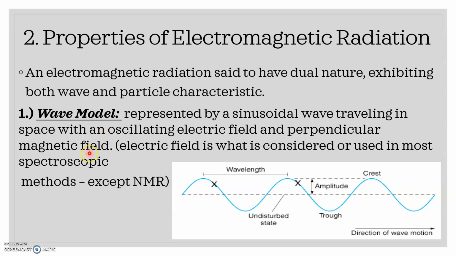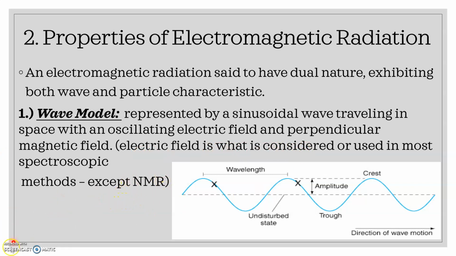An electromagnetic wave has an electrical component as well as a magnetic component, and the two different components oscillate in planes perpendicular to each other. This wave model represents a sinusoidal wave traveling in space with an oscillating electrical field perpendicular to the magnetic field. Here the electrical field is the one considered or used in most spectroscopic methods, except only NMR.